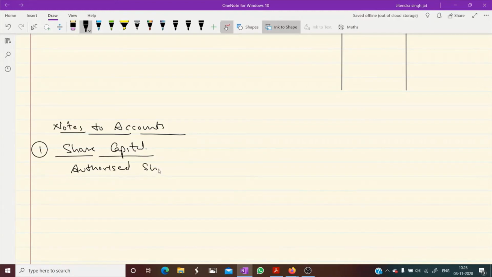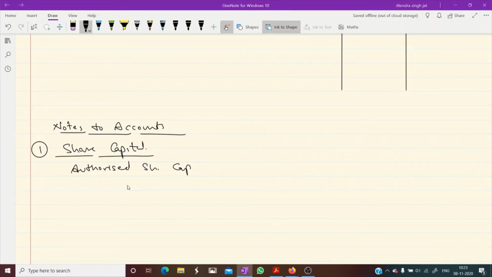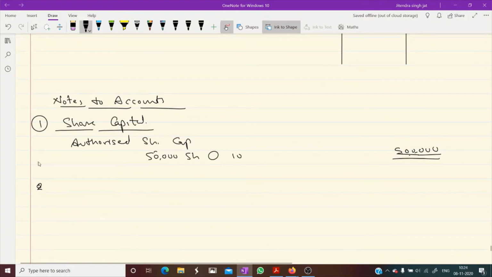Authorized share capital. Authorized is given in this question. You can see registered with 5 lakh rupees, 5 lakh, 10 rupees. It means 50,000 shares of rupees 10. So 5 lakh is authorized share capital, but it will not come. There is no need to put any. Yes, issued share capital.